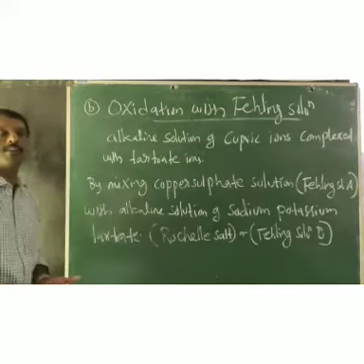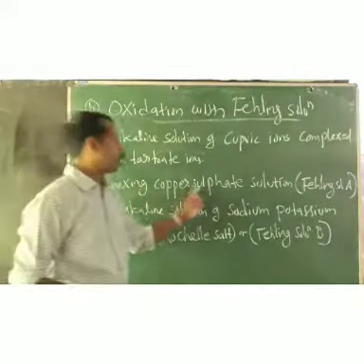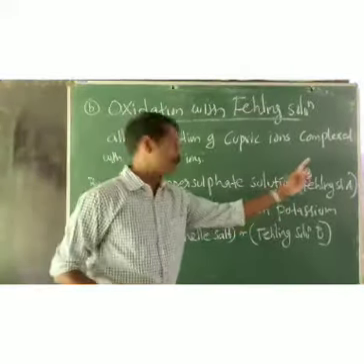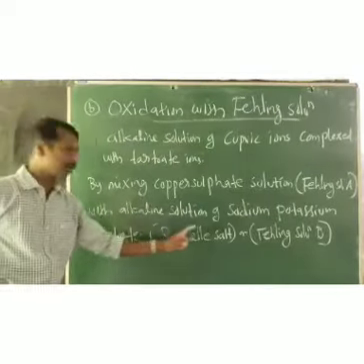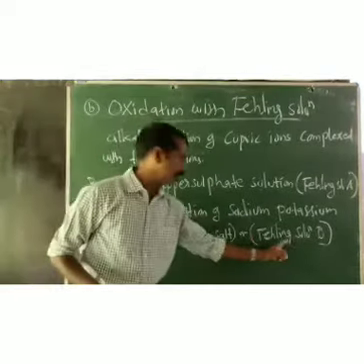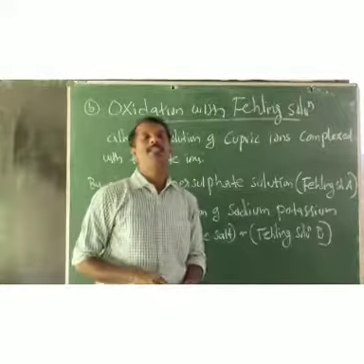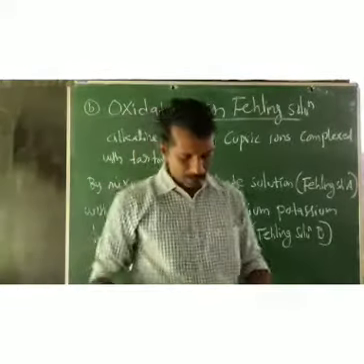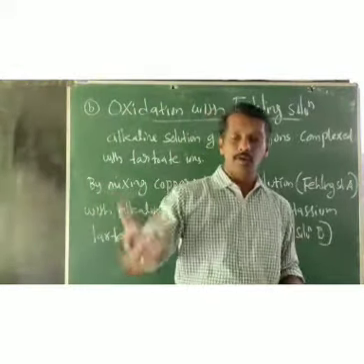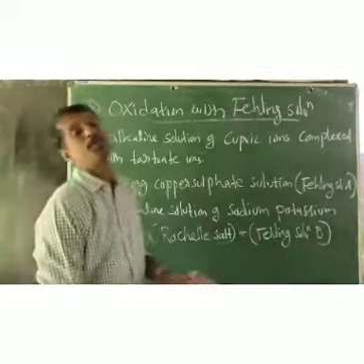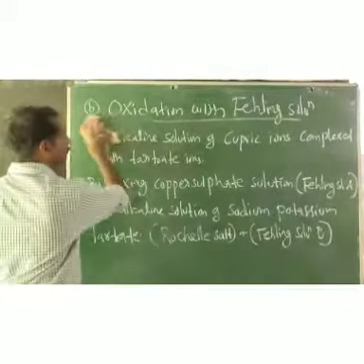How will you prepare Fehling solution? By mixing copper sulfate solution, which is known as Fehling solution A, with alkaline solution of sodium potassium tartrate, which is known as Rochelle salt, or Fehling solution B. Or in a simple way, Fehling solution is prepared by mixing Fehling solution A and Fehling solution B.